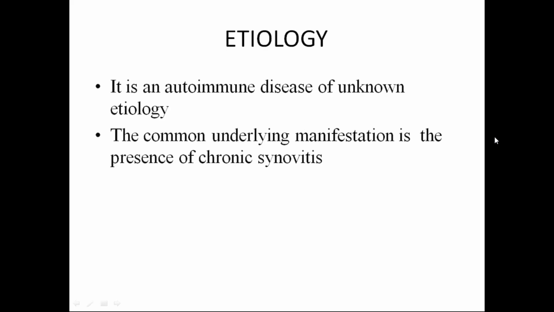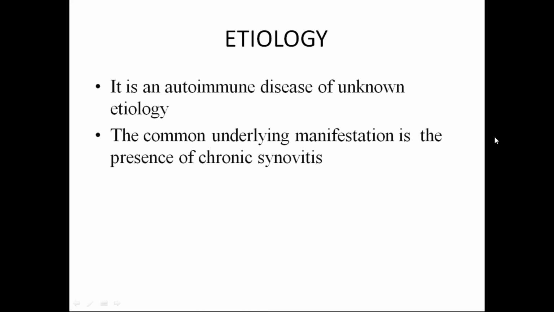For any disease, one should know what the cause could be. So it is an autoimmune disease of unknown etiology. It doesn't exactly fit, but the probable mechanism is autoimmunity. You all know what autoimmune is. It is nothing but alterations in either cellular or humoral mediated immunity.